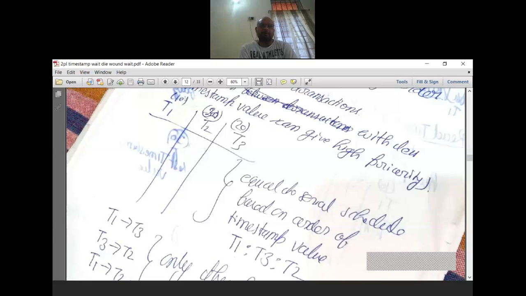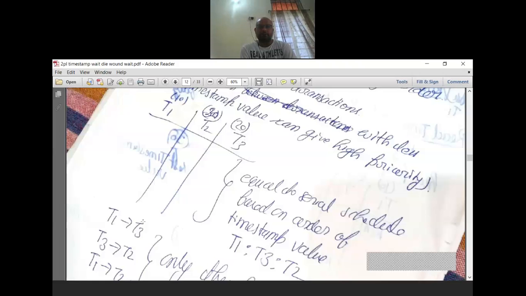So suppose it is given that transaction T1 started at time 10, transaction T2 started at time 30, and transaction T3 started at time 20. So what are the possible serial orders? That means from lower timestamp to higher timestamp. The user can proceed from lower timestamp to higher timestamp. That means from T1 to T2 I can go, and from T1 to T3 I can go.